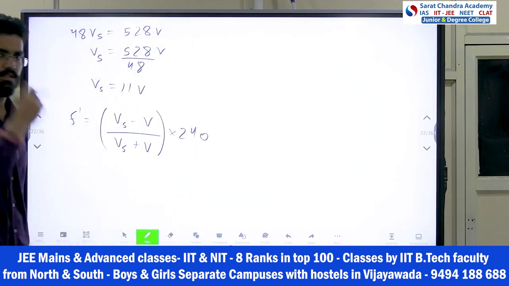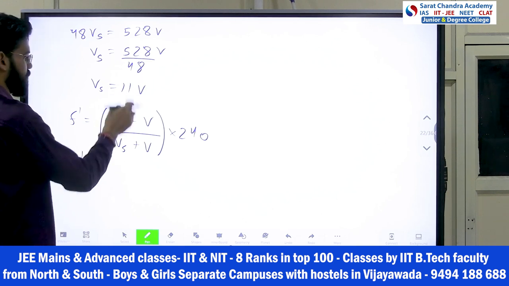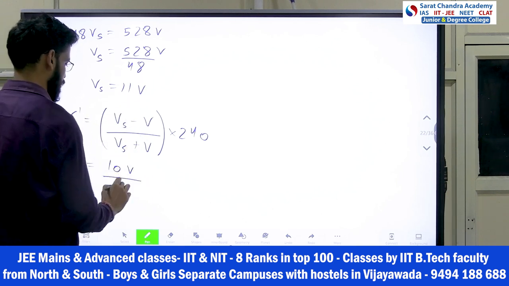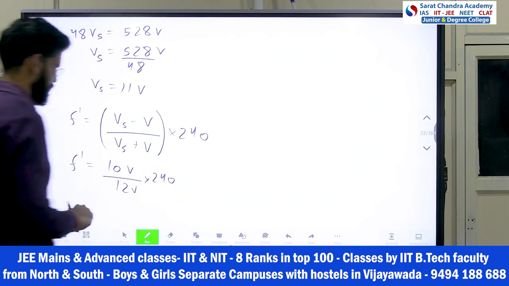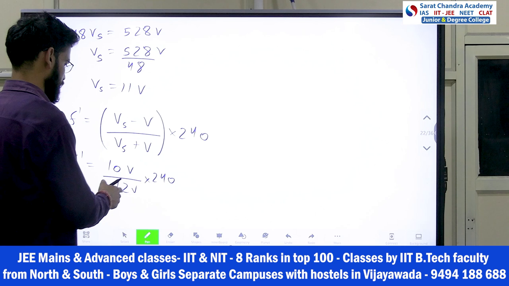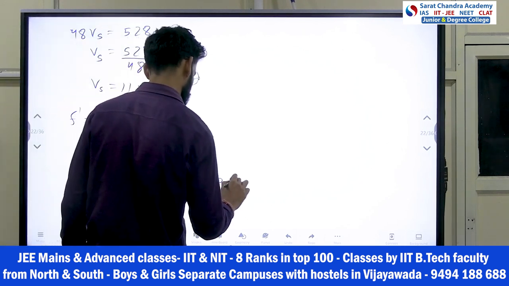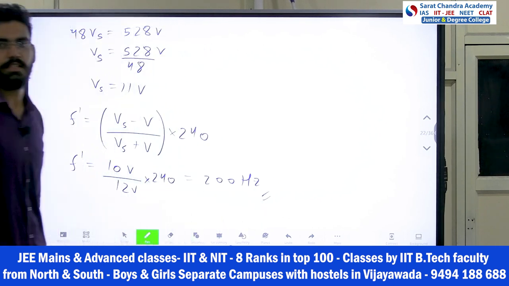So f dash, how much did you get? Vs value you put 11 minus 1, 10V divided by 12V into 240. So 10 by 12 of 240, 200 hertz. That's the answer. That's it.